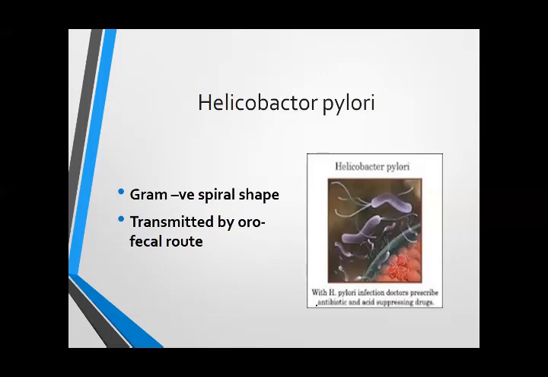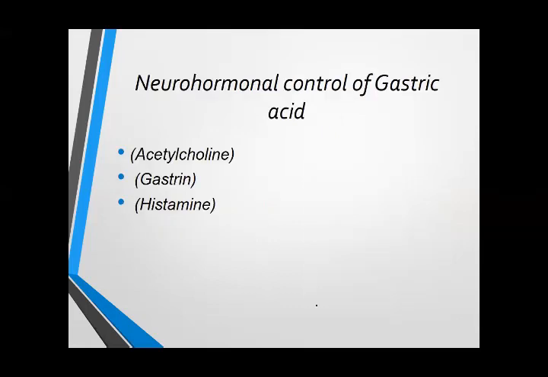Okay, so now we again come to the peptic ulcer. We will discuss the pathophysiology, or the physiological control of gastric acid. Physiologically, gastric acid is controlled by a few hormones and neurotransmitters like acetylcholine, gastrin, and histamine.